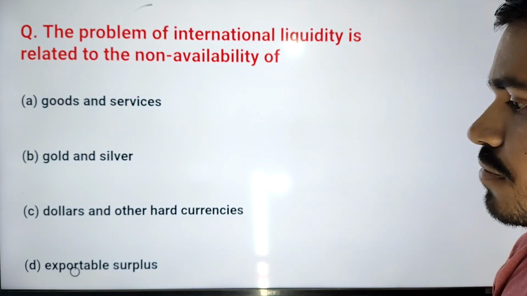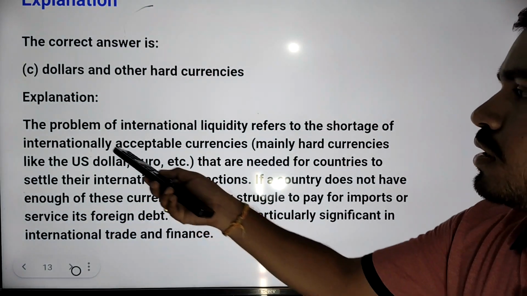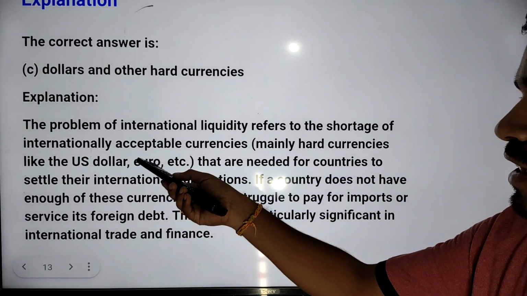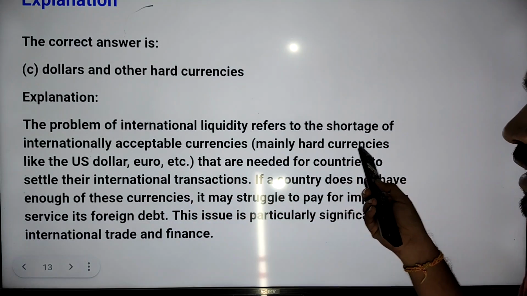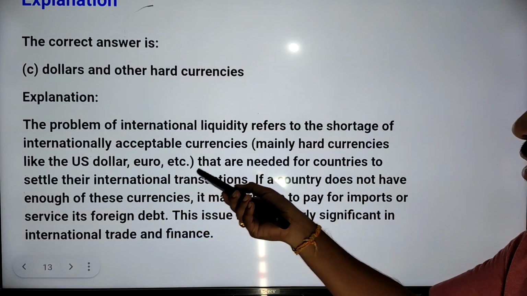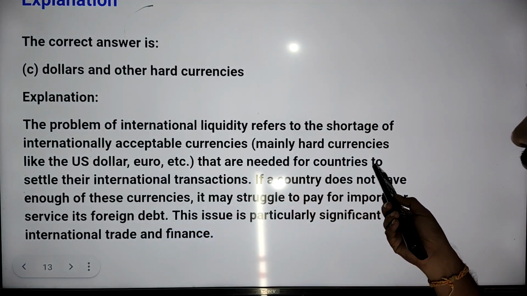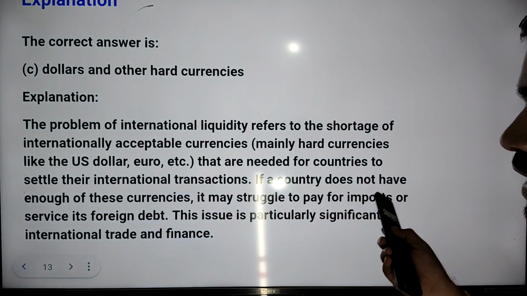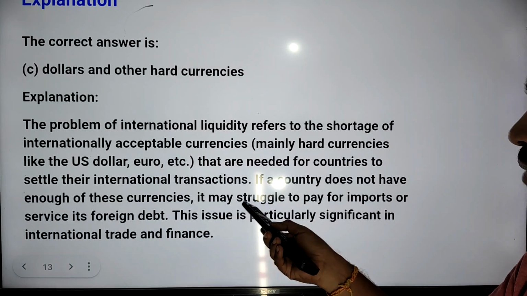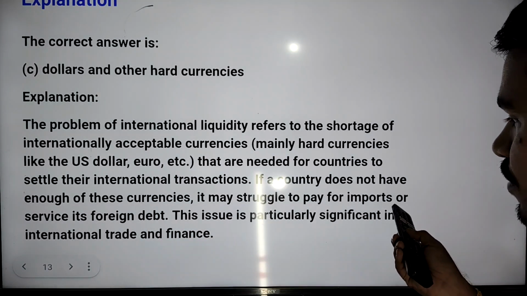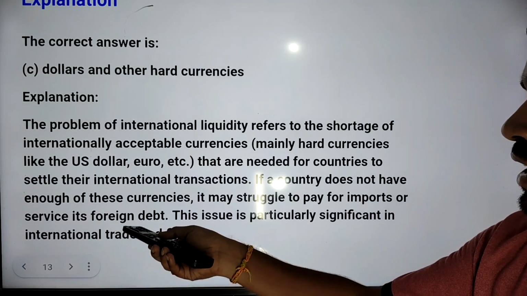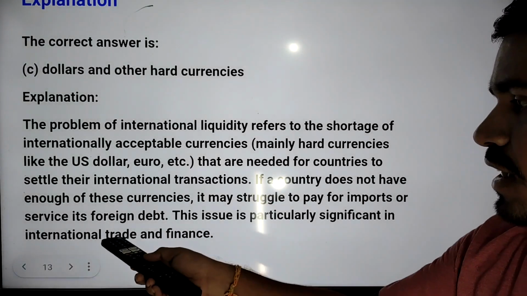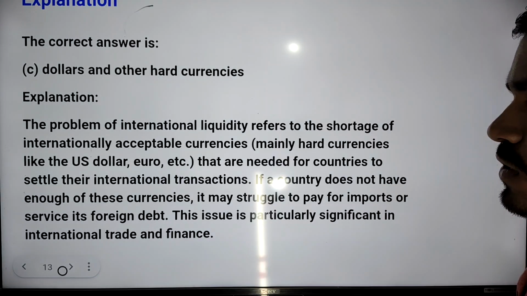If you see the explanation, the problem of international liquidity refers to the shortage of internationally acceptable currencies, mainly hard currencies like the US dollar, euro, etc., that are needed for countries to settle their international transactions. If a country does not have enough of these currencies, it may struggle to pay for imports or service its foreign debt. This issue is particularly significant in international trade and finance. So next question.